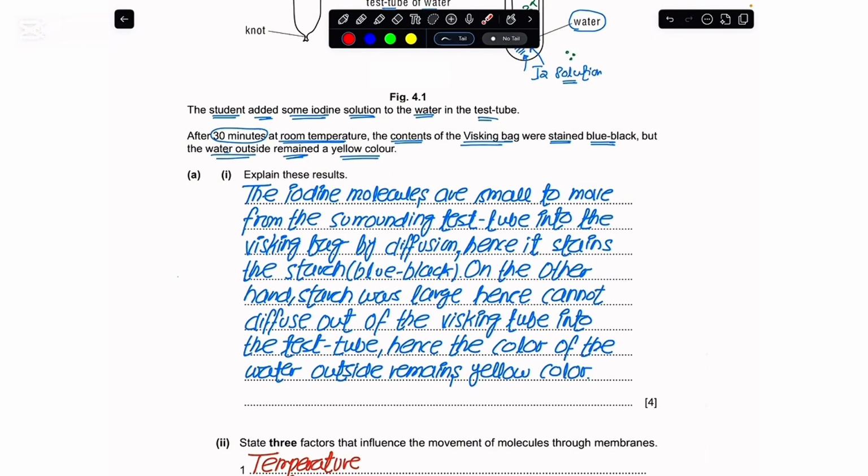But if we talk the other way around, the starch which was available in the whisking bag was large, and that is why it cannot diffuse or pass out of the whisking tubing into the surrounding test tube, and that is why the color of the water on the outside would remain yellow.